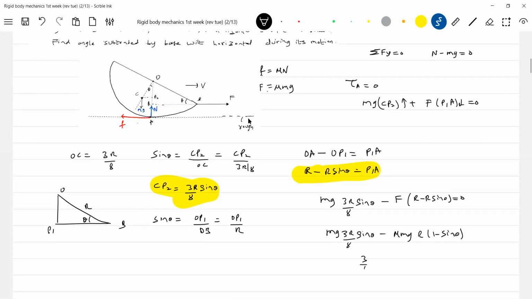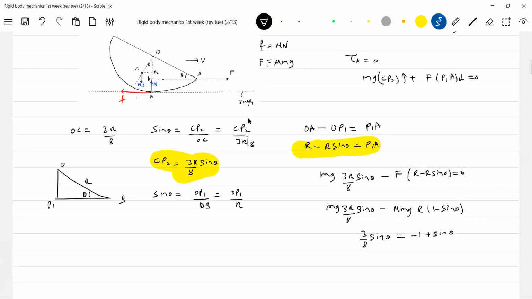mgR gets eliminated. So 3 by 8 sin theta is equal to mu times 1 minus sin theta, correct, no? Plus this will be 3 by 8 sin theta and mu sin theta.